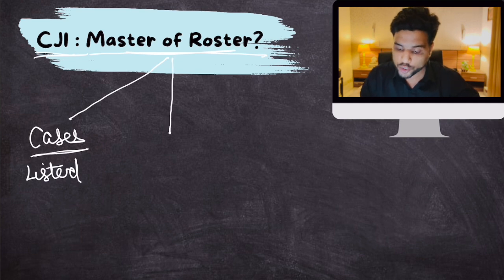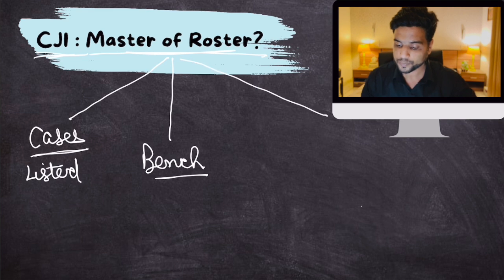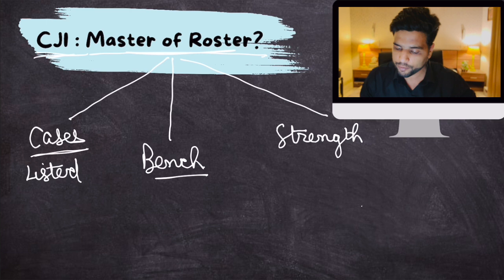Then, which case will go to which judge or which bench of judges is also decided by the CJI. This case will go to this particular judge, this case will go to a 3-judge bench, this case will go to a 5-judge bench. That is decided by the CJI. Plus, what will be the strength of these benches?